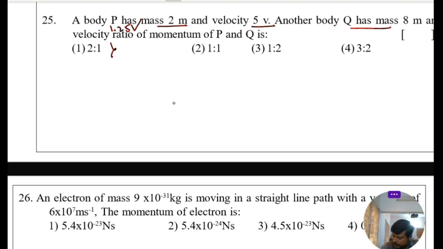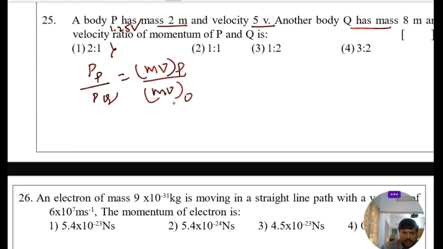Then the ratio of momentum of P and Q is, here momentum of P by momentum of Q is equal to mass into velocity of body P by mass into velocity of body Q. That is mass of P, 2m, velocity 5v, by mass of Q, that is 8m, into velocity 1.25.